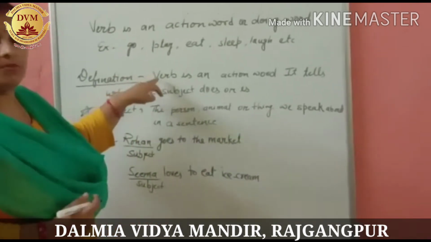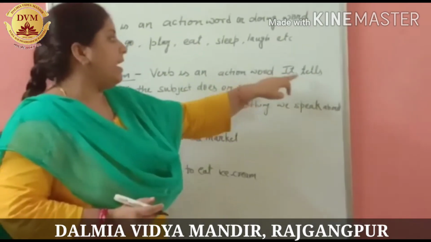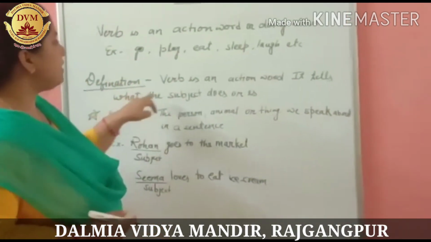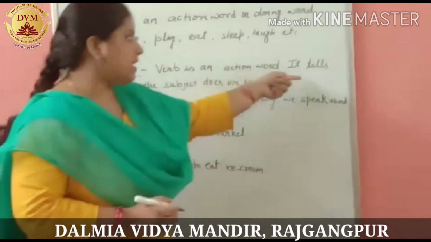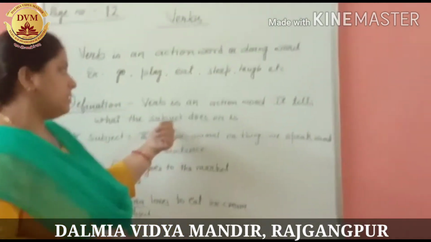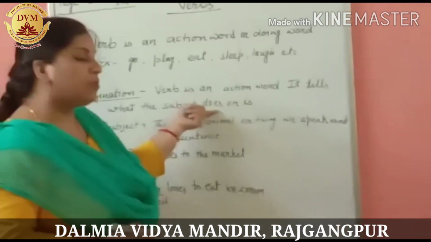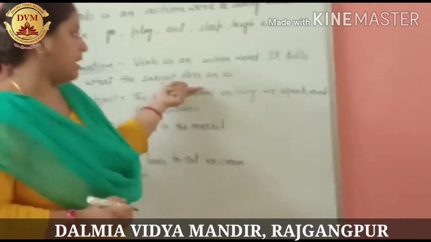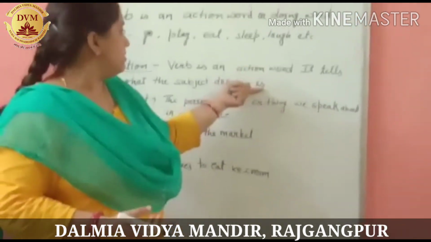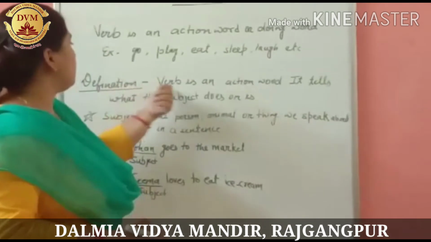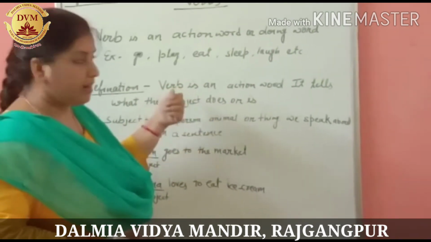Now let's come to the definition again. Verb is an action word. It tells what the subject does or is. मतलब इस लाइन का मतलब हुआ कि जिस सेंटेंस में subject अगर कोई भी काम को करता है, या subject कुछ अगर है, तो that word is verb. Did you understand?